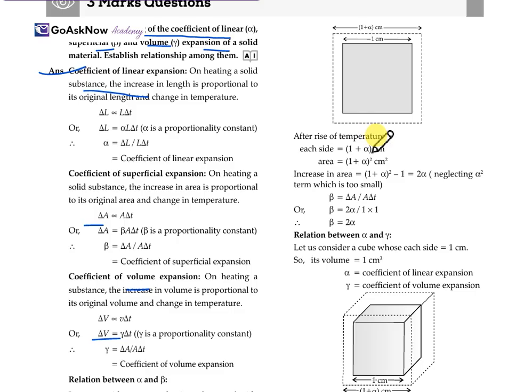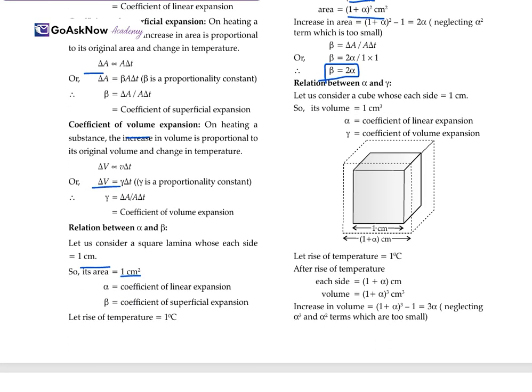After the rise of temperature, each side will be 1 plus alpha, and the area will be 1 plus alpha whole squared. So the increase will be 1 plus alpha whole squared minus 1, which is equal to 2 alpha. So beta equals delta A upon A delta T, so beta equals 2 alpha upon 1 into 1. So beta will be equal to 2 alpha. This will be the relation between alpha and beta. Then the relation between alpha and gamma: let us consider each side is 1 centimeter and the volume is 1 centimeter cube.